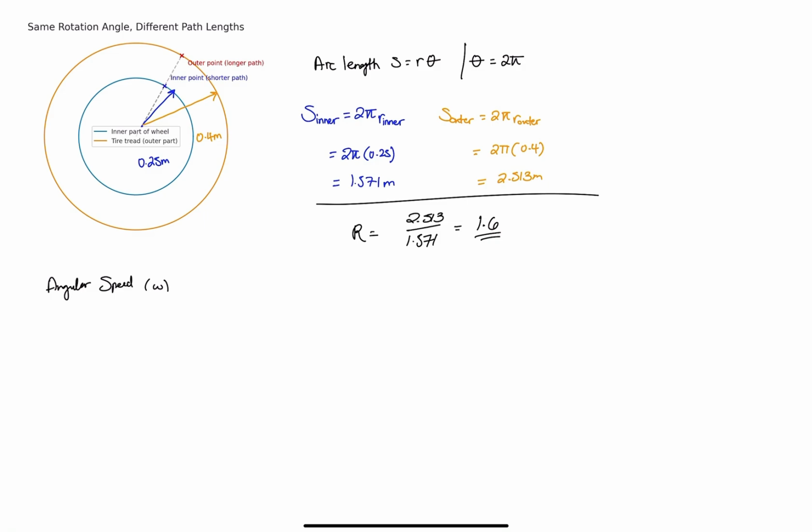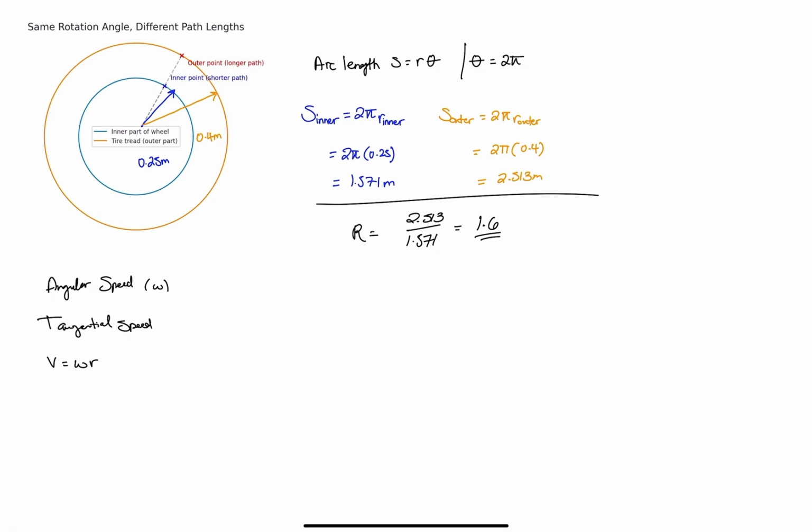Now there's something called tangential speed, which depends purely upon the radius. We'll call that V, and that's the angular velocity times the radius, where V is the tangential speed, how fast the point is moving through space, and radius is just the distance from the center.